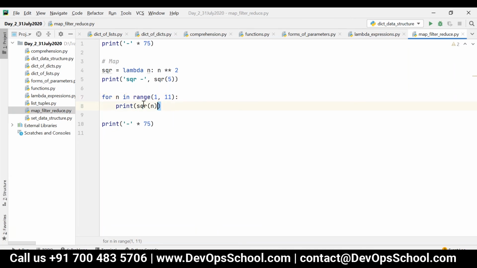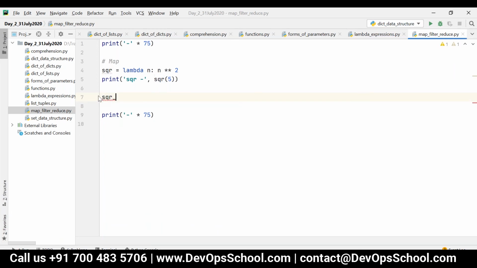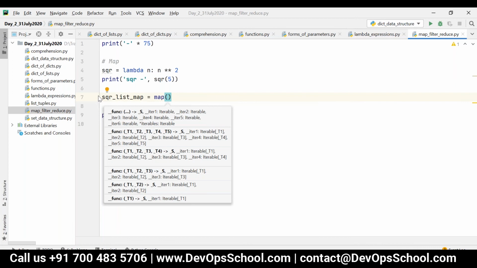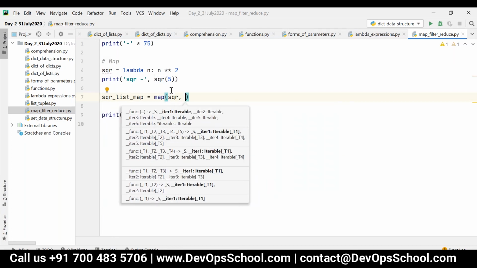Instead of doing this, I can say square_list_map is equal to map of this particular function. The first parameter should be the reference to the function, that is sqr, the function reference you have to place.